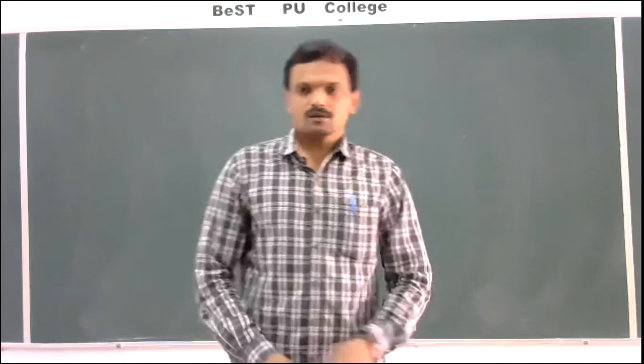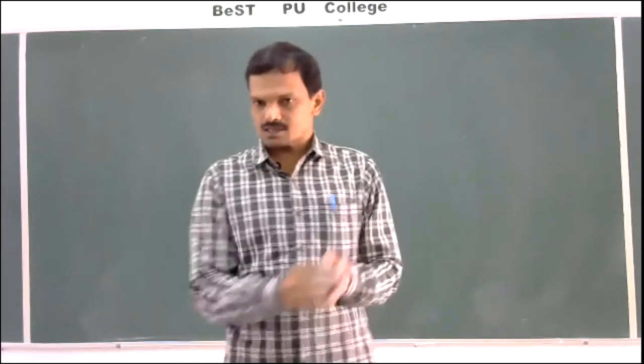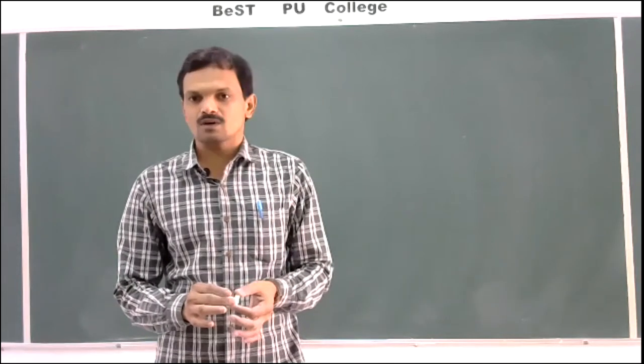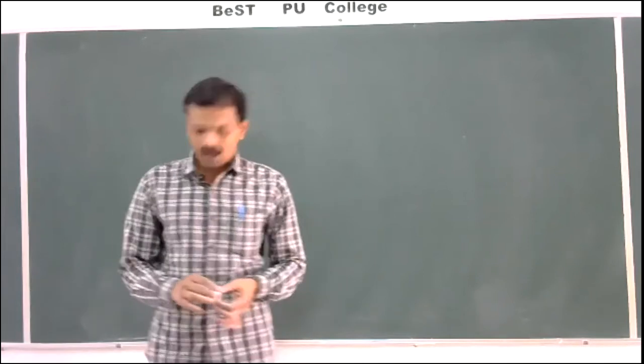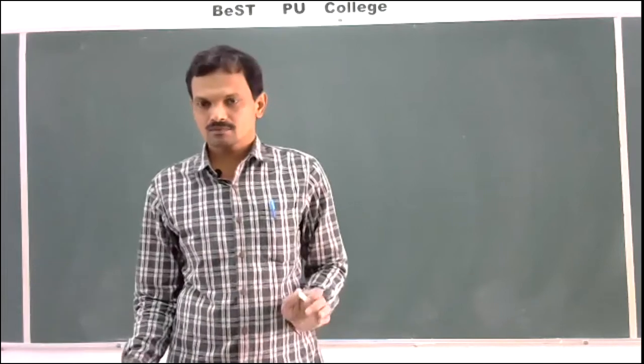Now let us see. The limitations of the Rutherford atomic model we discussed. What are those? It cannot explain the electronic structure of the atom. It cannot explain the stability of the atom. It cannot explain the emission spectrum of hydrogen. Okay.